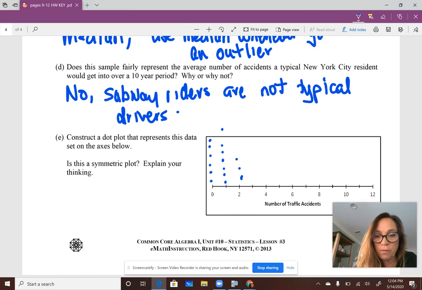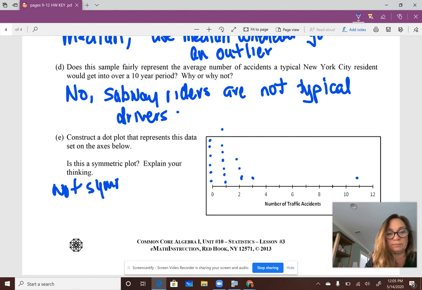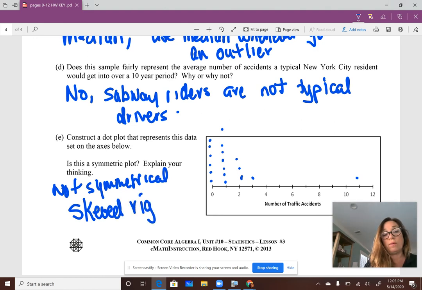2, 3, 4. And then 3 gets a 1. And then way over here, 11 gets a 1. Not symmetrical. You could say that it is skewed. Now, the skew is always named by the tail. So the tail would be over here. So it's skewed right. And I know that we talked about this in 8th grade. So I know you get it. I will fix this before I post the key.